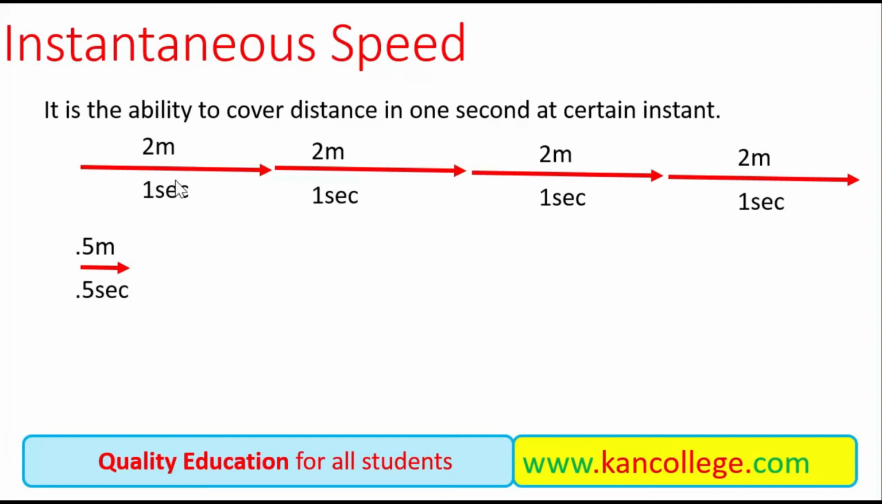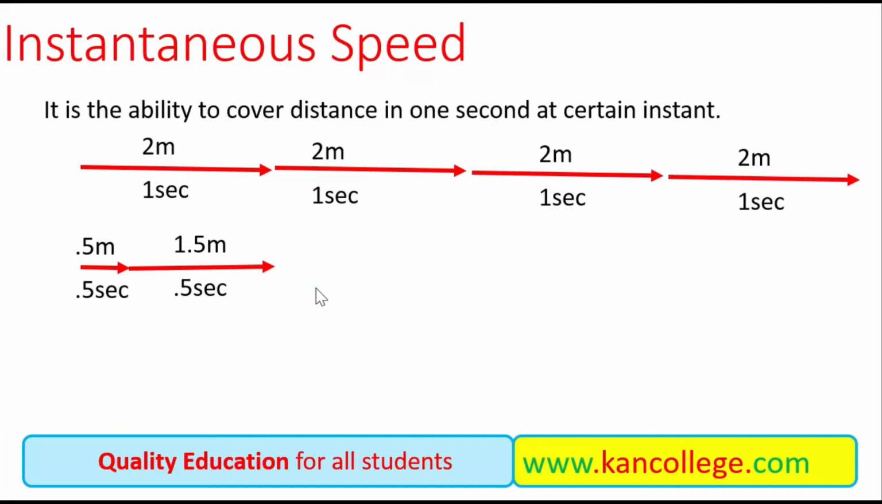It may be possible that in the first half second it has covered a distance of 0.5 meters, and in the next half second it has covered a distance of 1.5 meters, but in the whole second it has covered a distance of 2 meters. So it means that its average speed and its instantaneous speed may be different.